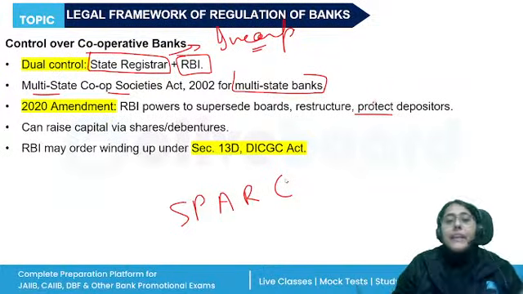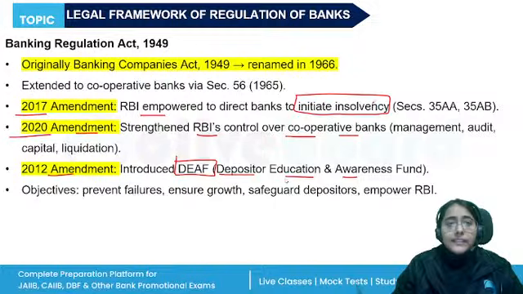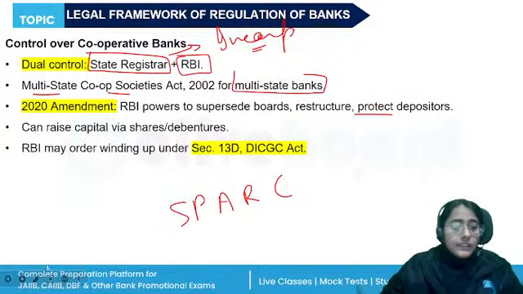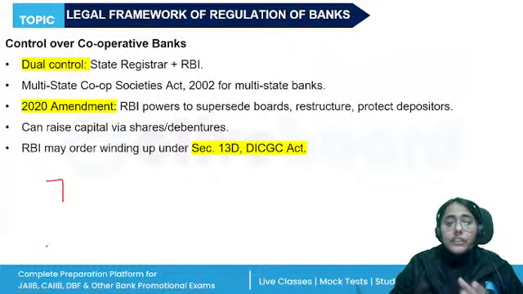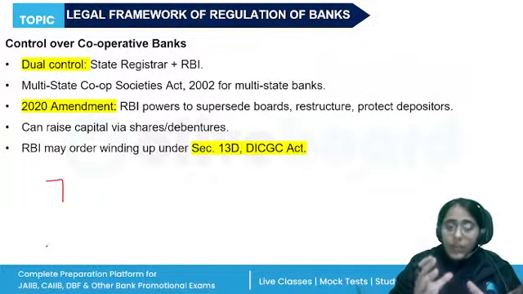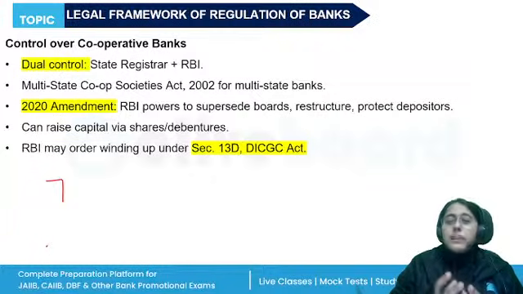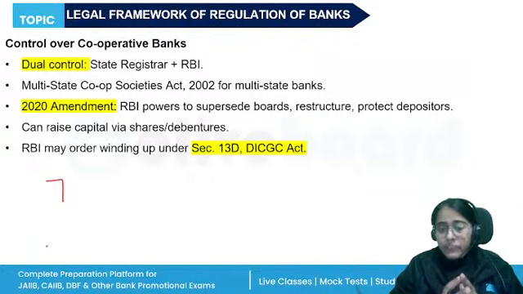Now, government also acts as the regulator of banks, right? How? Under the section 7 of the Banking Regulation Act or the RBI Act, Government of India has been given some special powers. They can give directions to RBI wherever considered important, right?